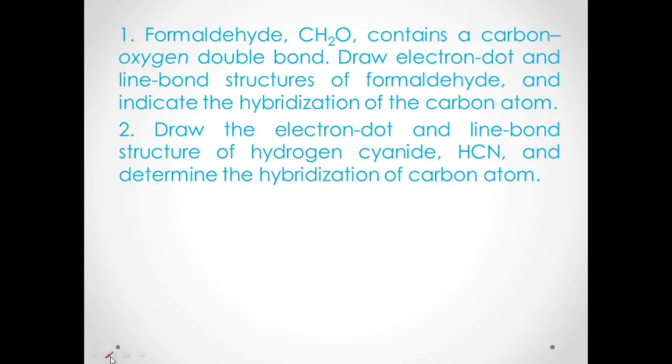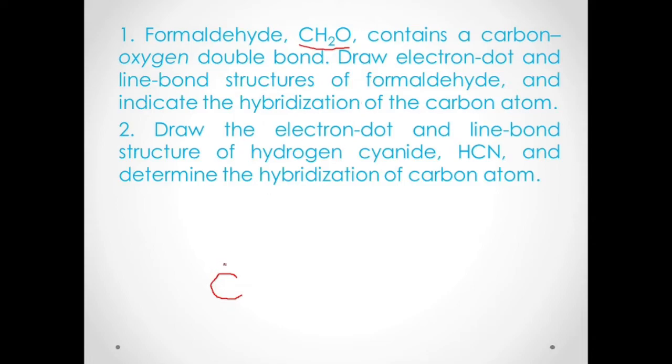So how do we do that? Given is that CH2O is the formula for formaldehyde, and it contains a carbon-oxygen double bond. Carbon would be our central atom. Draw the electron dot and line bond structure.